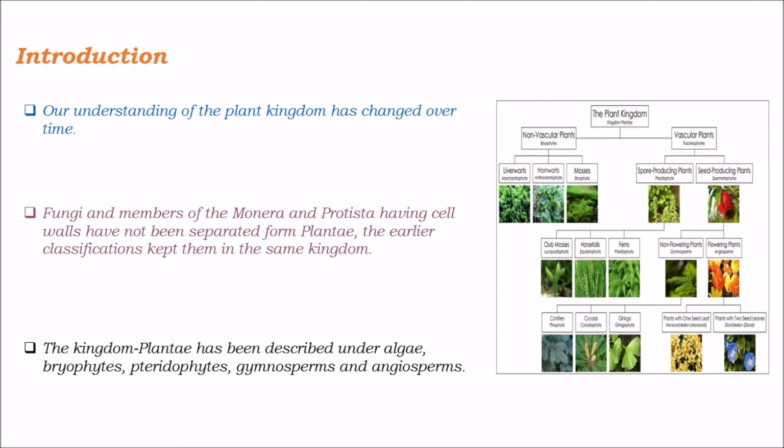Earlier classifications kept fungi and members of Monera and Protista, which have cell walls, in Plantae. Till date they are not changed, but they are treated as kingdom Plantae.